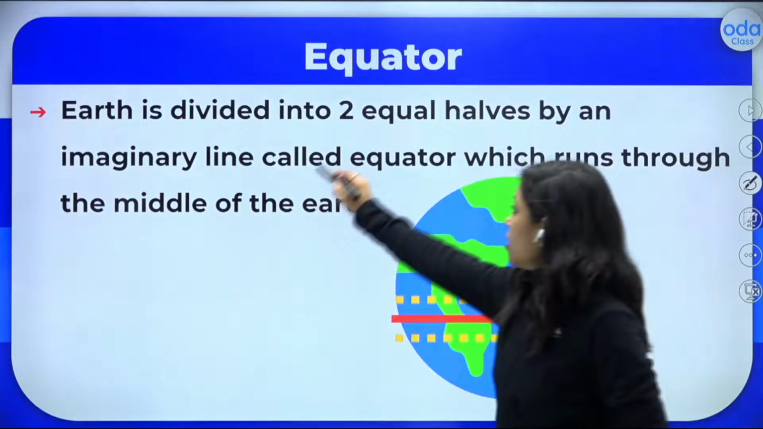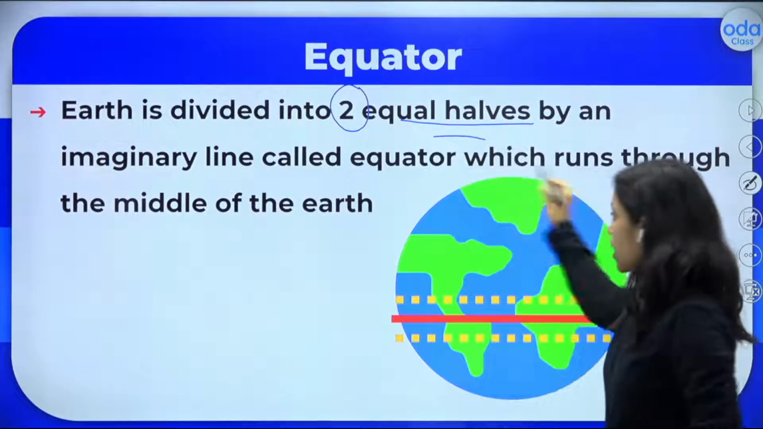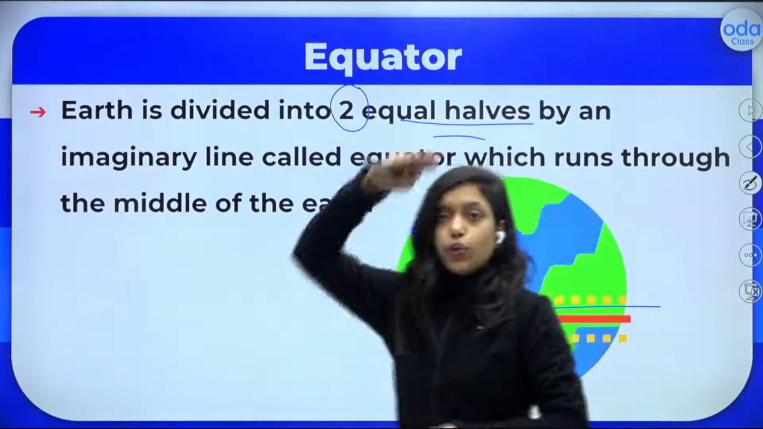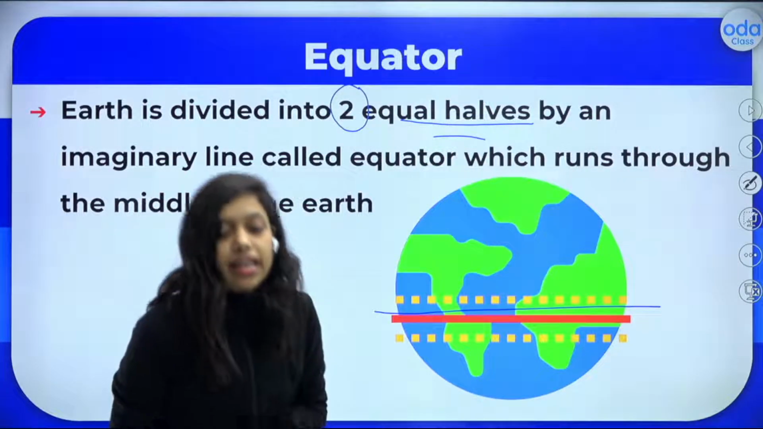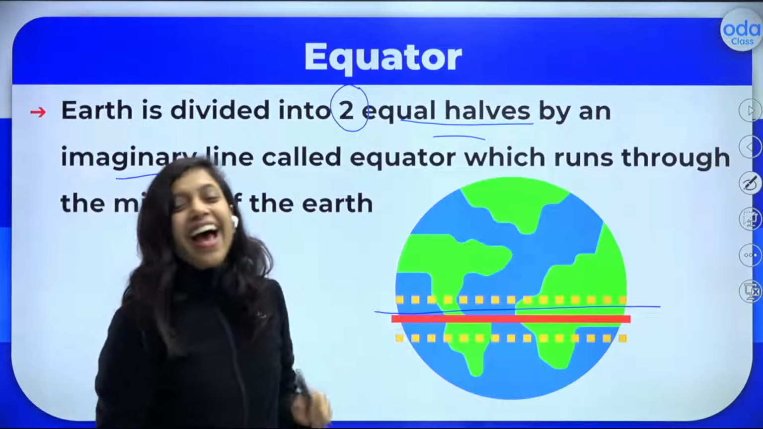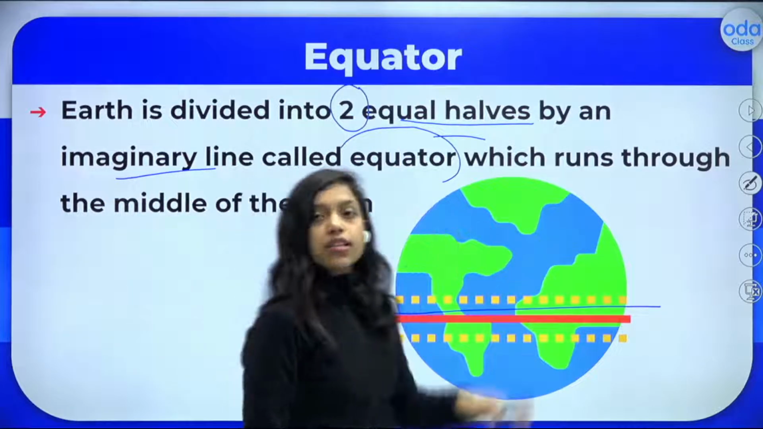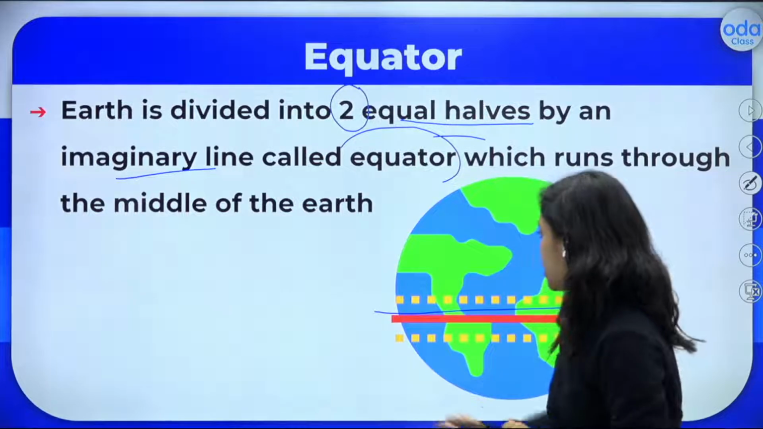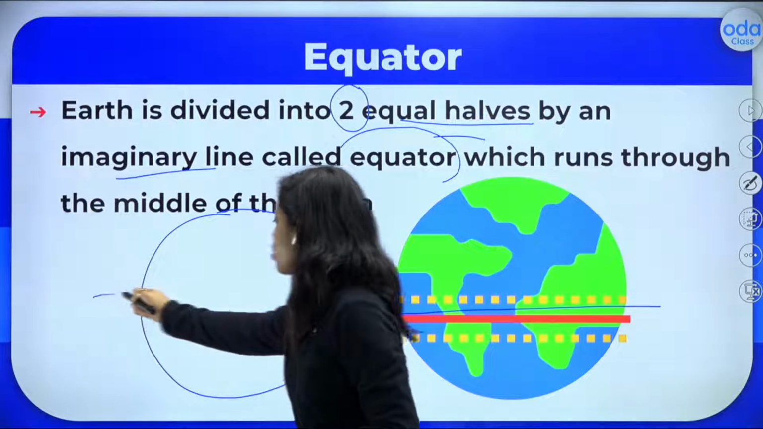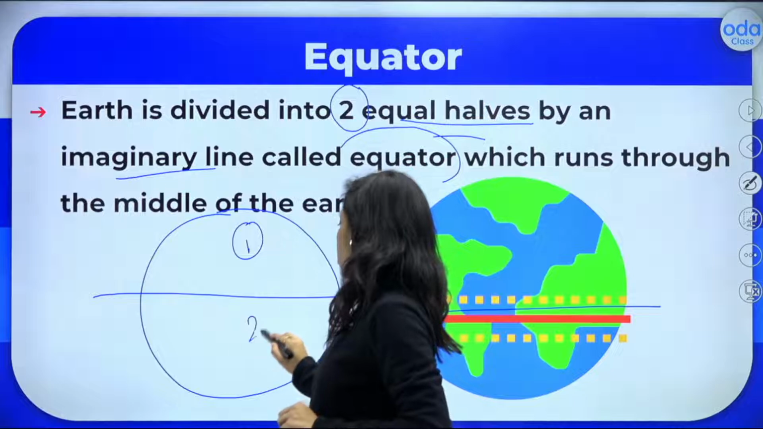The equator is nothing but the earth divided into two equal halves. This is very important. So this is the complete earth. As you can see, in between it is divided into two equal parts by an imaginary line. There is no such line, it is an imaginary line, and that line is called the equator. It runs through the middle of the earth. If this is the earth, in between there is an imaginary line which will divide the earth into two halves, part number 1 and part number 2.